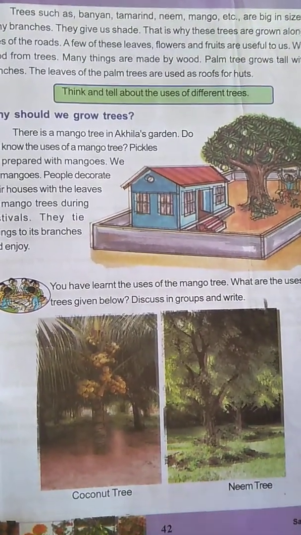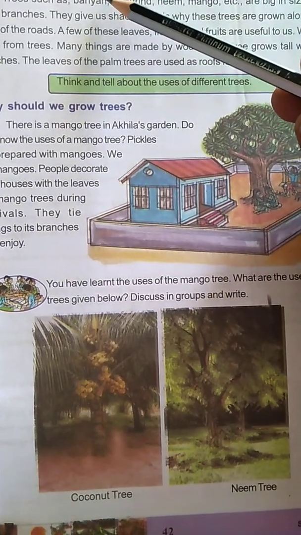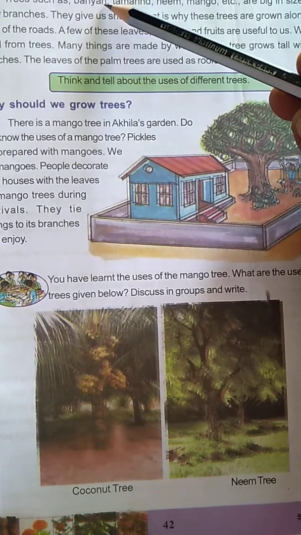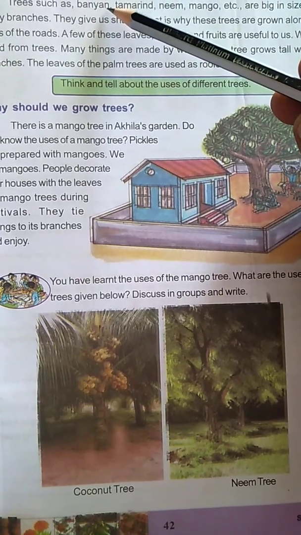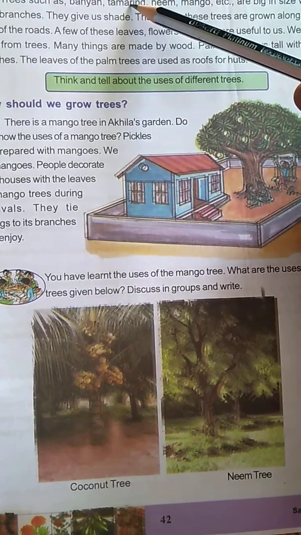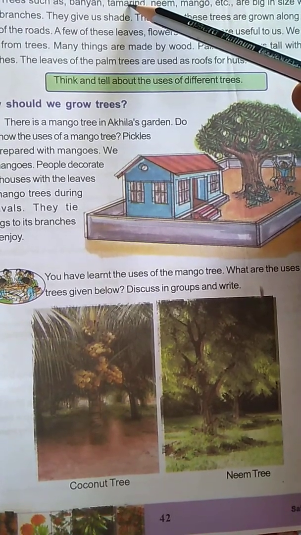Let's see. This banyan tree, are its fruits helpful to us? Yes, we eat this banyan tree's fruits. Yes. Then tamarind tree. Which part of this tree is useful for us?